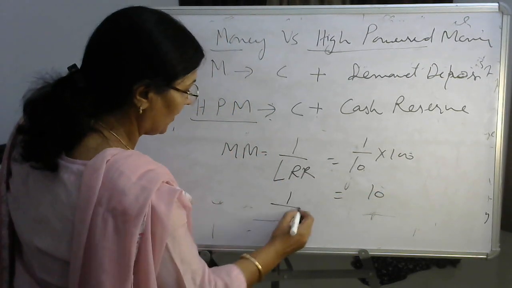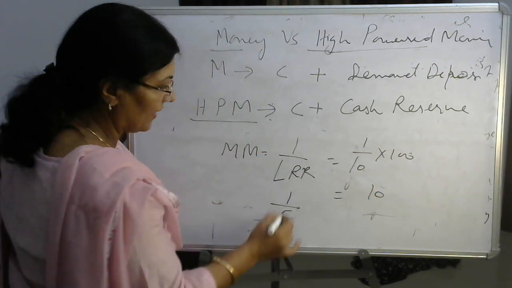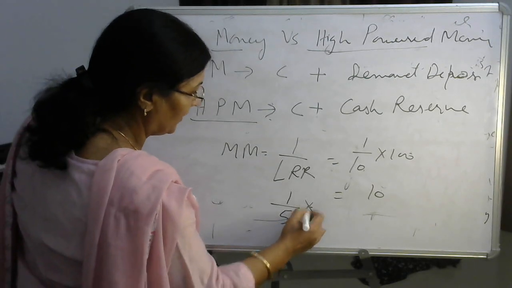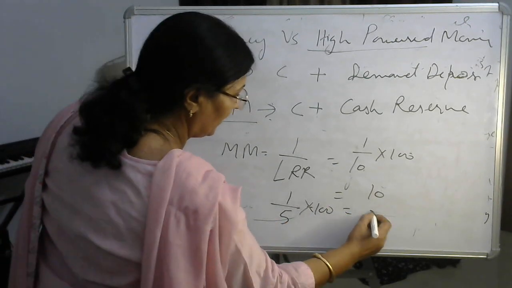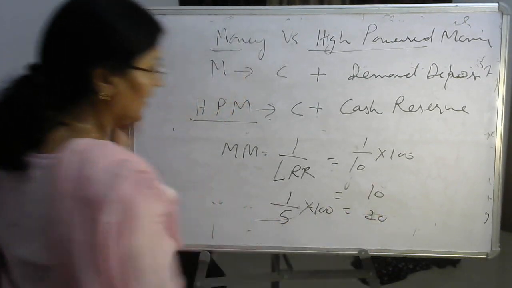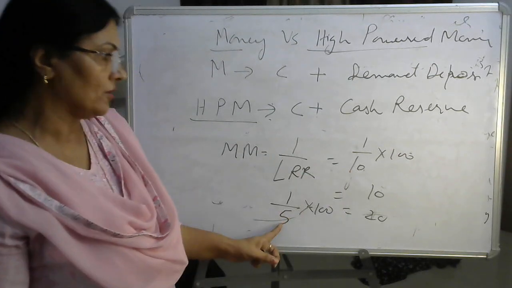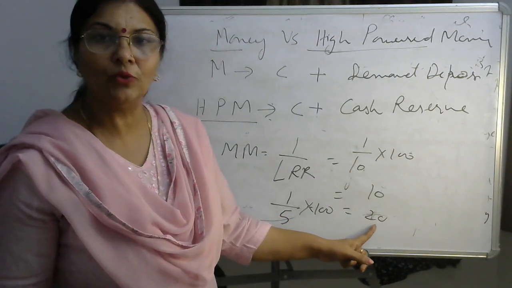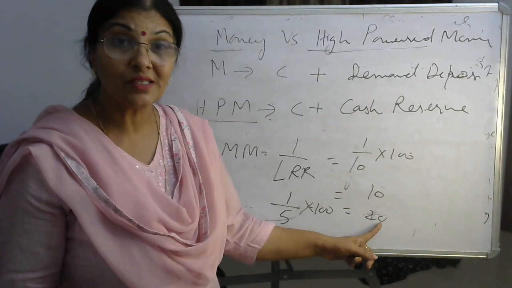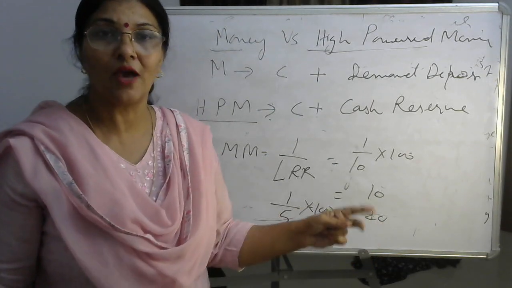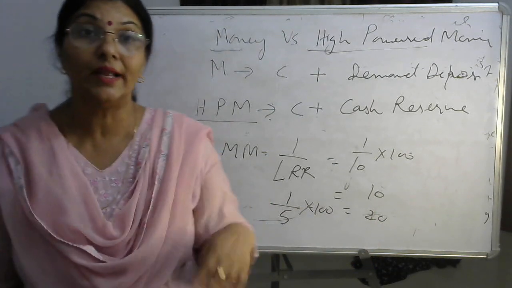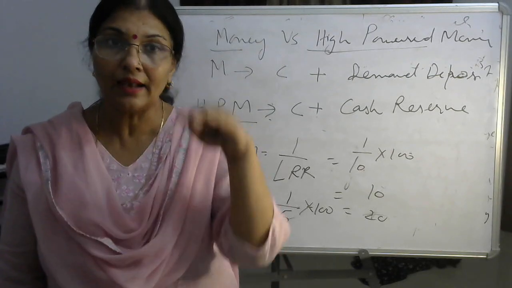And if it is 1 upon 5, LRR is 5, then into 100, then it will be 20, right? So here if the LRR falls, the money multiplier value increases. It means the banks have more funds to lend if the LRR reduces.